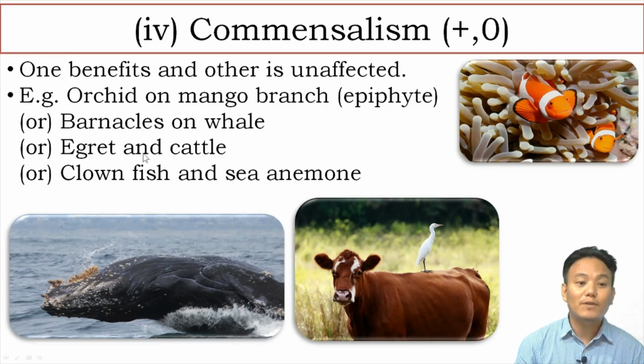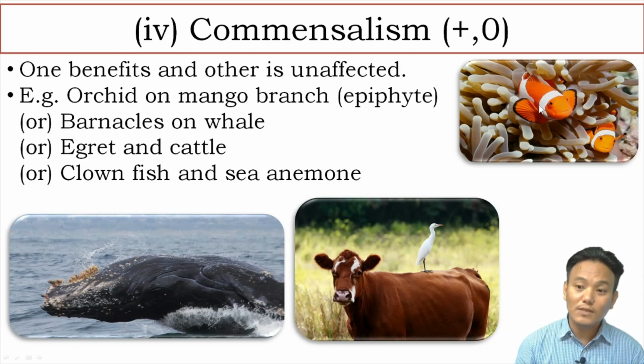One more example is clownfish and sea anemone. Sea anemones have stinging, poisonous tentacles, but the clownfish can live within these sea anemones without getting stung.